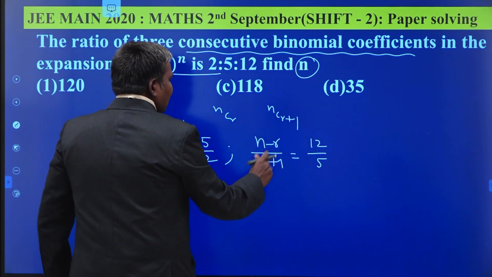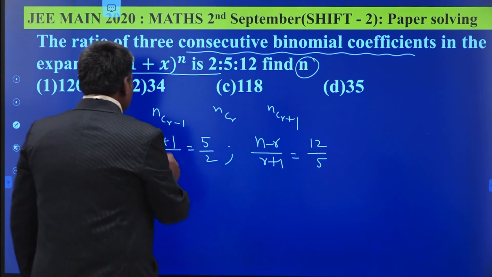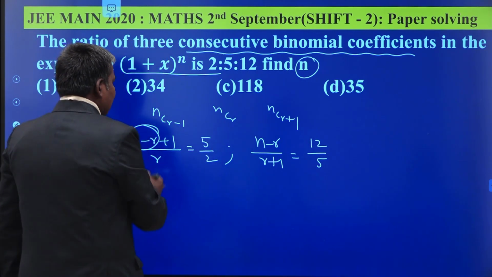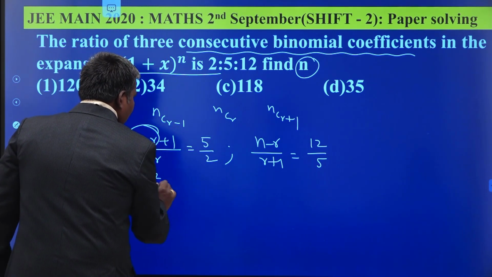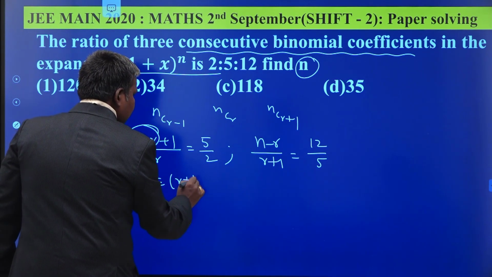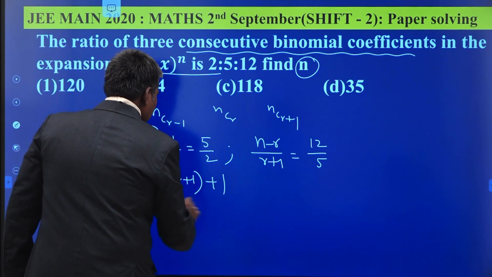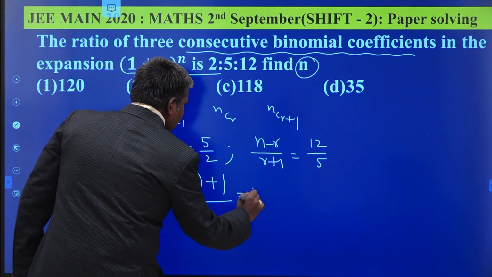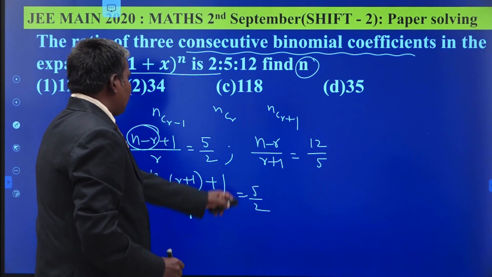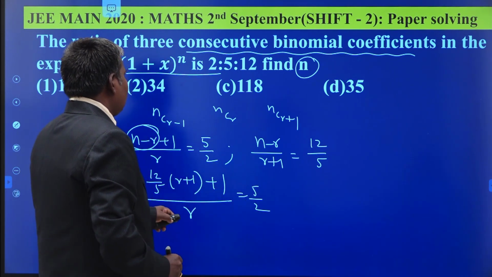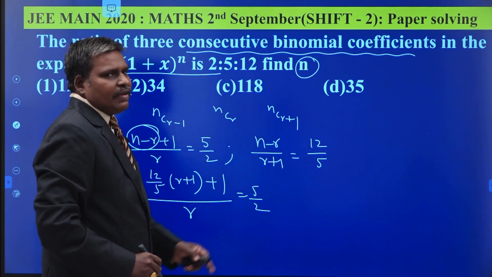So what is the n minus r value? 12/5 times r plus 1. You just substitute the value of n minus r here itself. 12/5 times r plus 1 by r is equal to 5/2. From the relation itself we get the value of r. Substitute r here, we obtain the value of n.